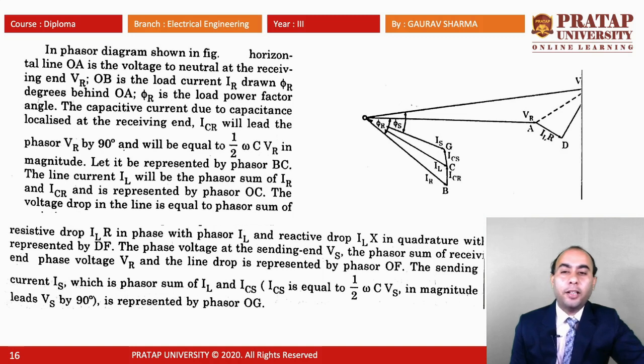The voltage drop in the line is equal to the phasor sum of the resistive drop IL R, in phase with IL, and the reactive drop IL X, in quadrature with it, represented by DF. The phase voltage at the sending end Vs, the phasor sum of the receiving end phase voltage VR and the line drop, is represented by phasor OF. The sending end current IS, which is the phasor sum of IL and ICS, is represented by phasor OG.